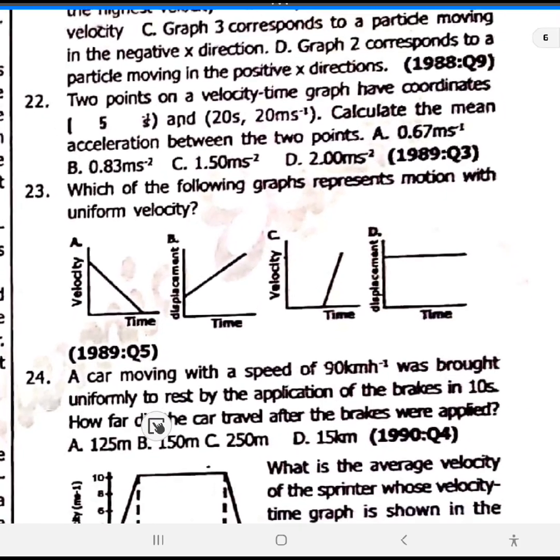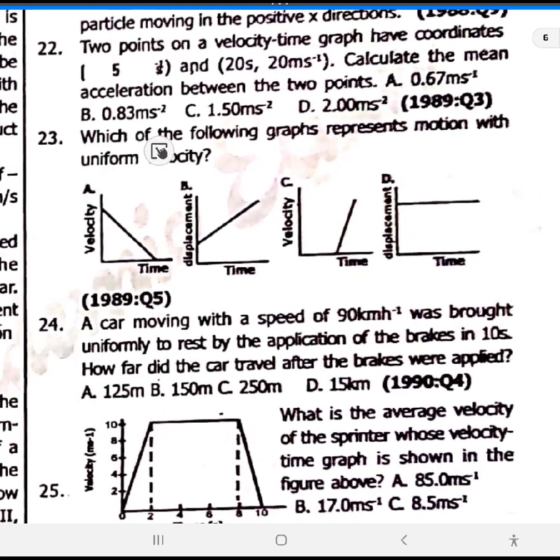22 skip. 23. Which of the following graphs represents motion with uniform velocity? Option D. It's like the other question we just answered. Uniform velocity also means the velocity is constant, so it's just flat. So whenever you see something like this, it's called uniform velocity.